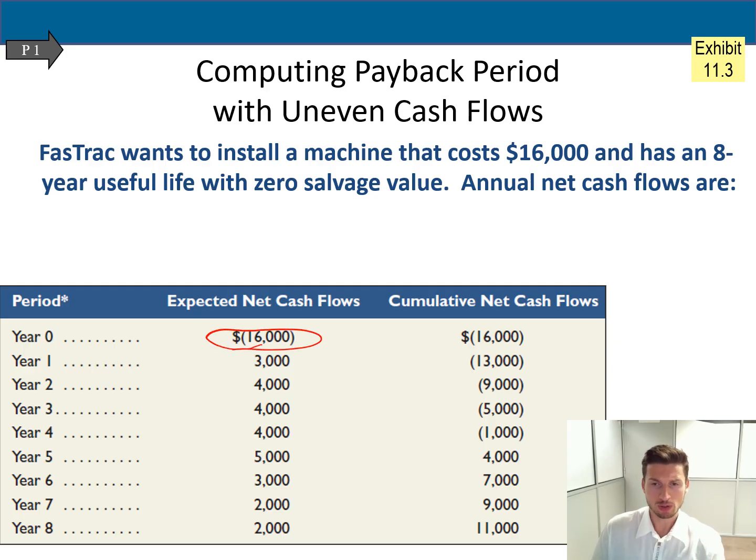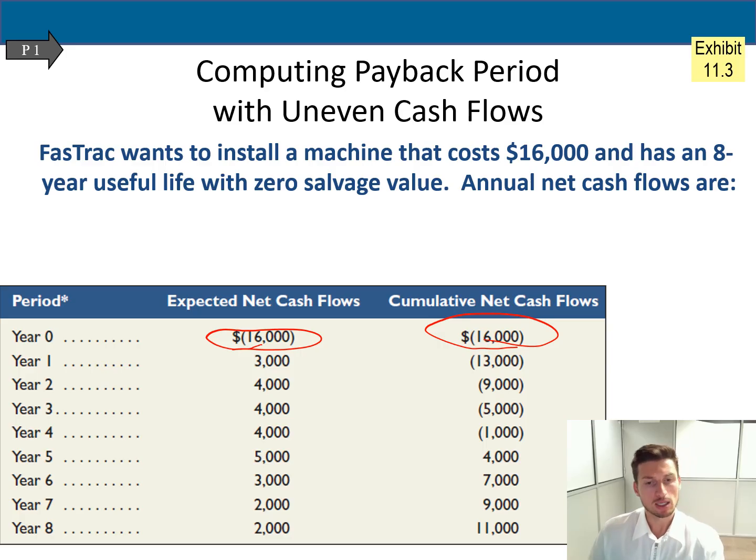So our cumulative net cash flow is negative 16,000. What does it mean? It simply means that today for this asset we have a 16,000 negative balance. So we invested 16,000 in that machine.